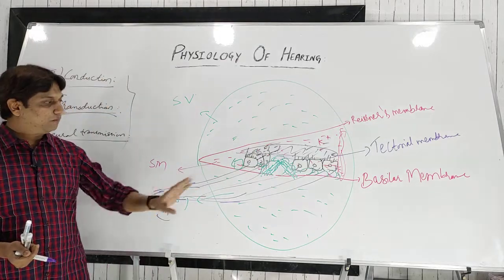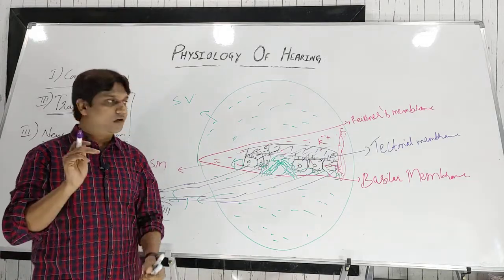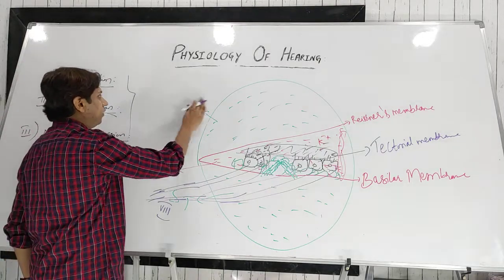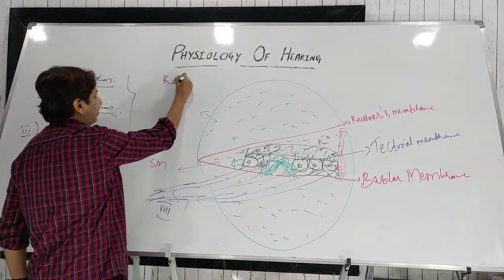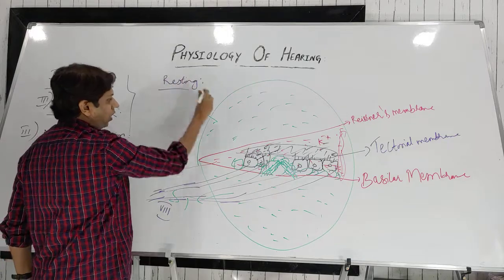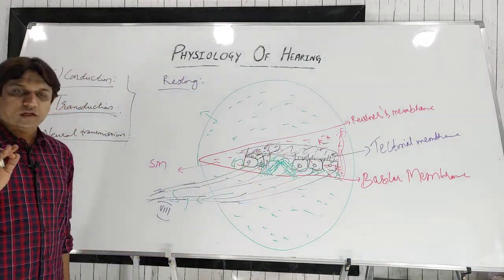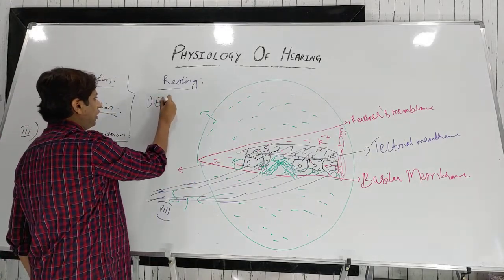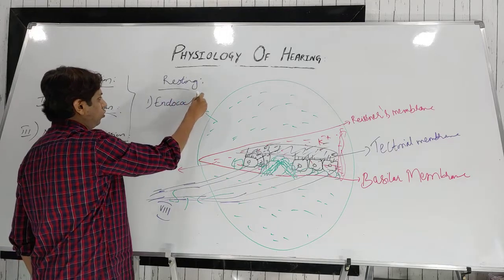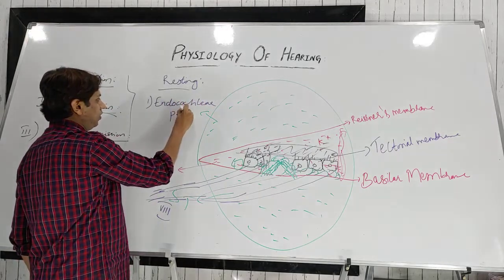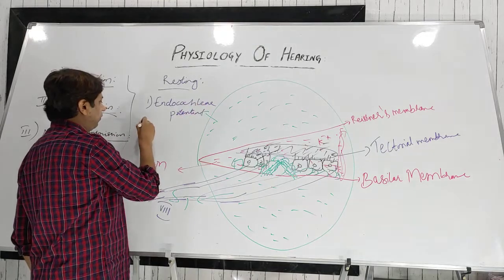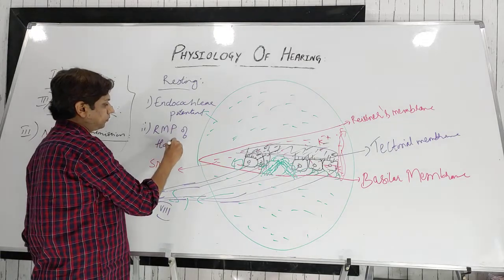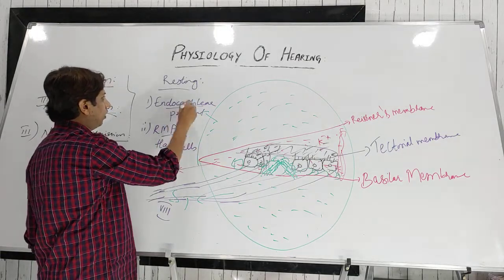Now to understand this very basic concept, you are supposed to know some very important membrane potentials. So I'll tell the membrane potentials first, so that you can understand it very well. At the resting condition, in the outer and inner hair cells, you can see two potentials here. One is the endocochlear potential, I'll explain what it is. And the other is the resting membrane potential of the hair cells. Now what is this endocochlear potential?